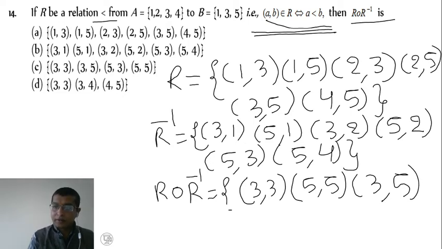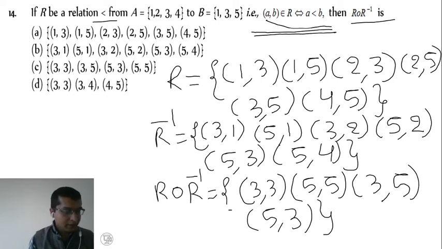Okay, yes, 3 is related to 1, 1 is related to 5, so (3,5) we get it. So similarly one more relation, yes, (5,3). How is it? 5 is related to 1, 1 is related to 3, so (5,3) here. This is R composition R inverse, that is, C is the right answer.